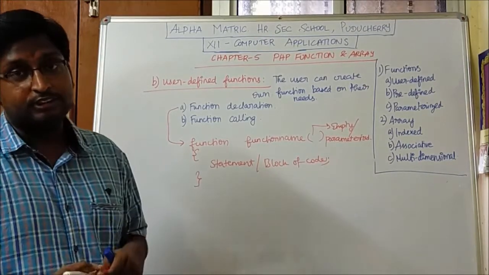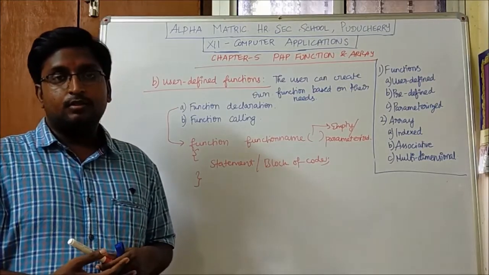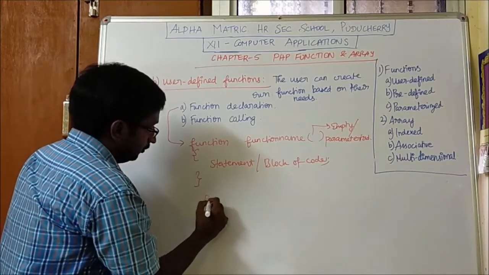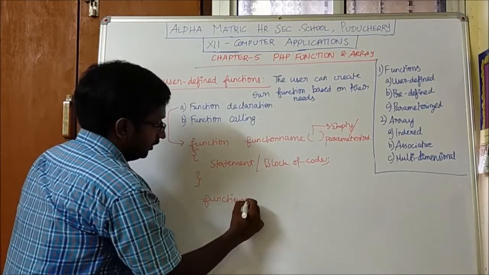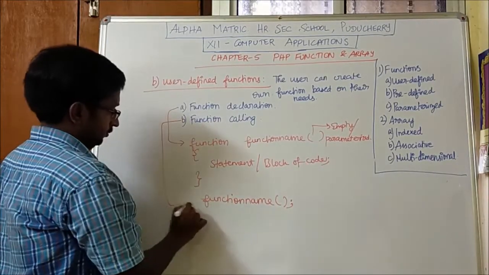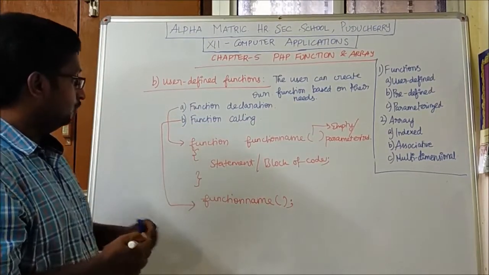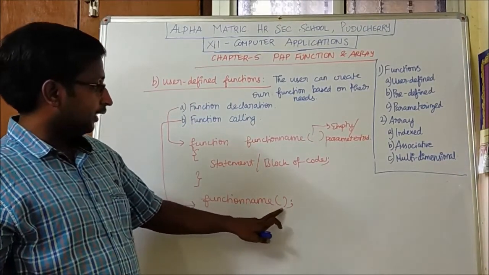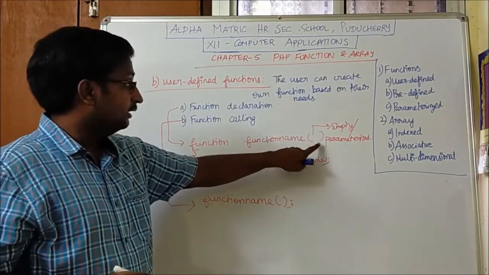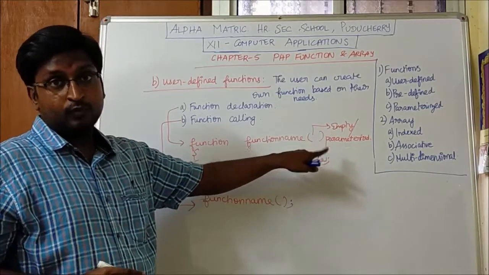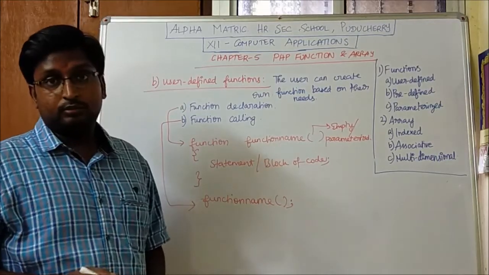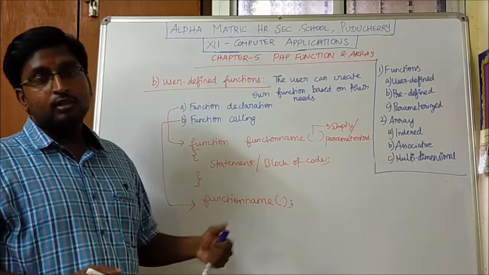How do we call the function? Now we have declared the function, and we have to call it. How can we call the function? Just by the name of the function. So you see here, we have the open bracket and close bracket, and a semicolon must be given while calling the function. Whereas while declaring the function, there won't be any semicolon. While calling the function with the help of the function name, we must give a semicolon. So this is how we can call the function.